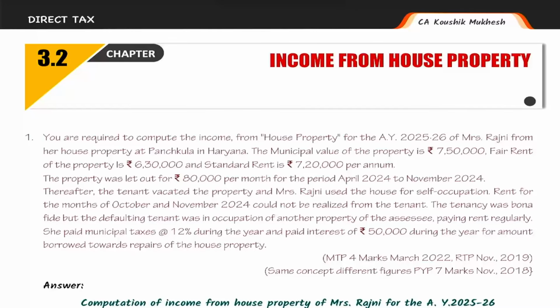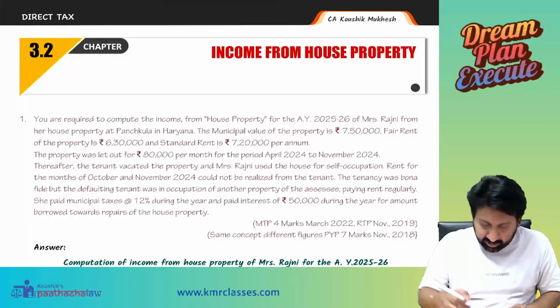Yes, sir. First, see, let out for how many months? April, May, June, July, August, September, October, November. How many months is it? Very good. 8 months it is. 8 months it is let out, not occupied. 8 months it is let out. Are you listening, everyone? Yes, sir. So, total, see here, I can tell this way.